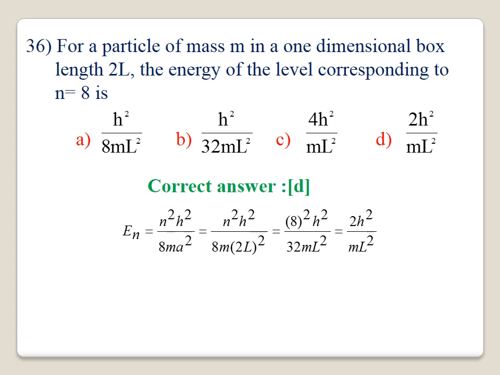You substitute it: 8 square h square divided by 8m into 2L square, that will be equal to 64 h square divided by 32 mL square, which will be equal to 2 h square by mL square. Here 8 square is 64, divided by 32, which gives 2. Therefore, the final answer is 2 h square by mL square. The correct answer is D.